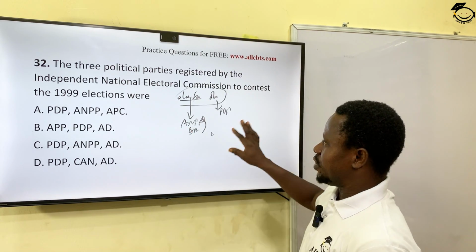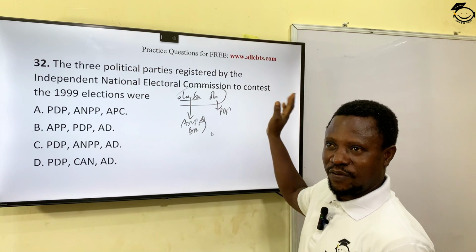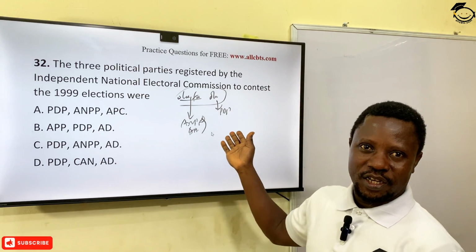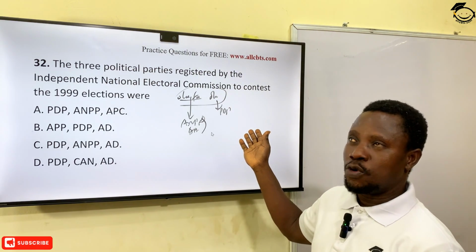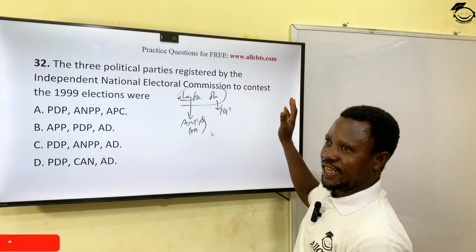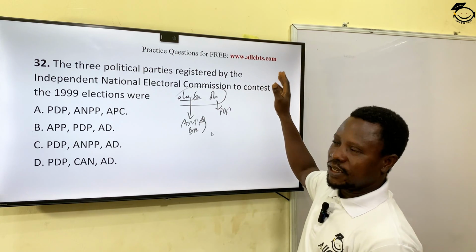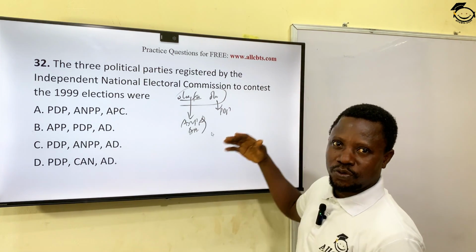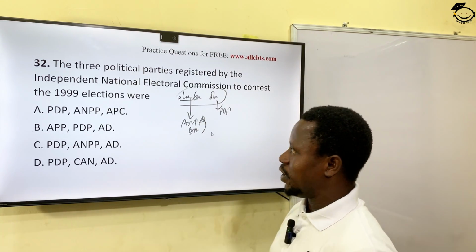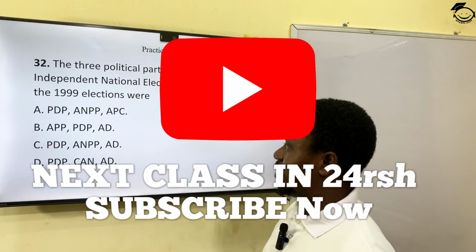Or what is happening today, like AC, whatever, they did not exist at that time. AC just emerged around the 2009 election, thereabout, when CPC of Buhari and the AC of Tinubu came together to form APC. So don't put APC here at all. Let's see which option has this.